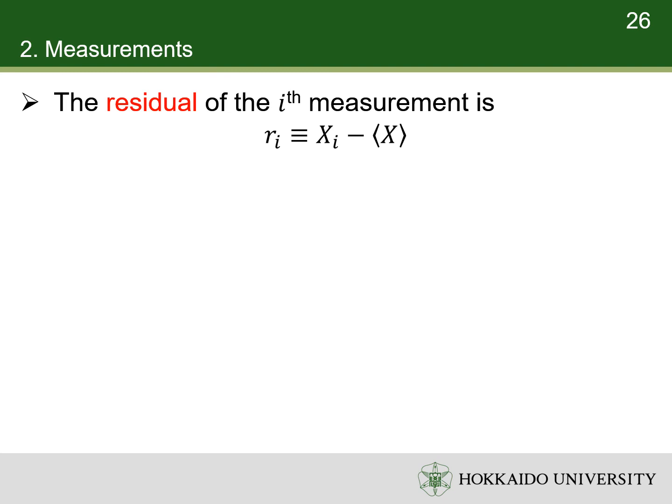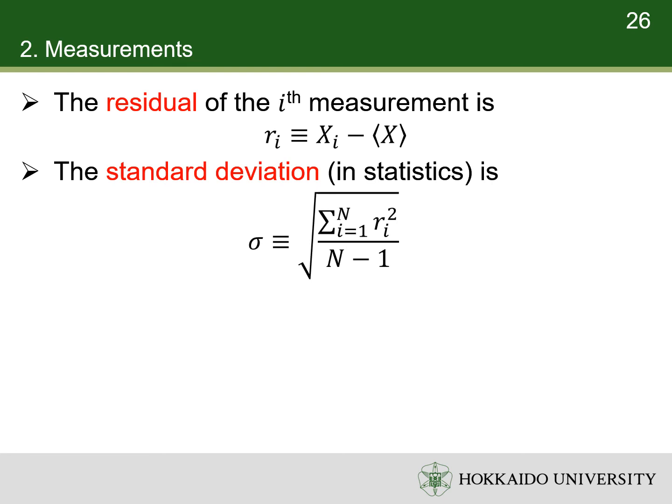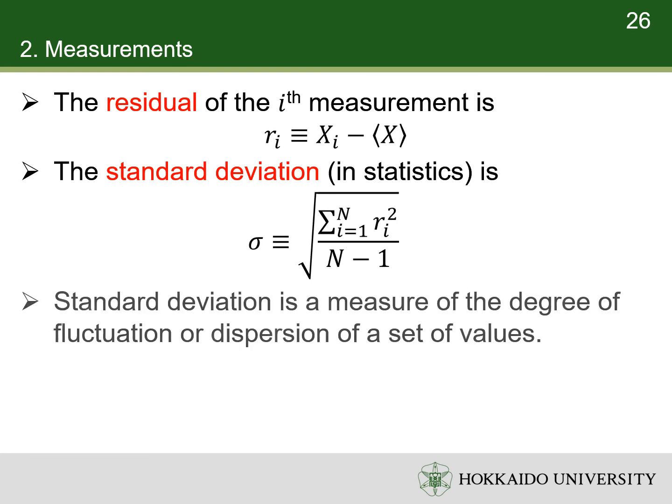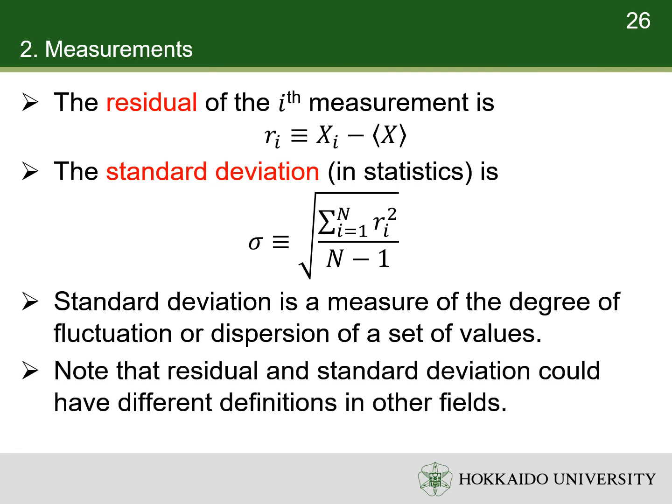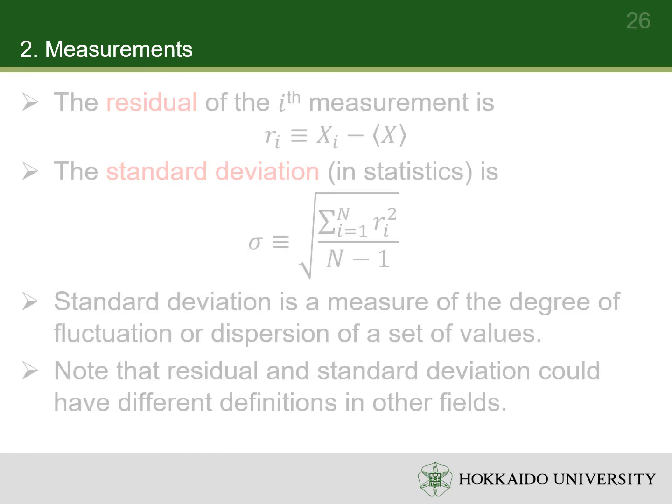In statistics, the standard deviation is defined by the following equation. The standard deviation is a measure of the degree of fluctuation or dispersion of a set of values. Note that residual and standard deviation could have different definitions in other fields.